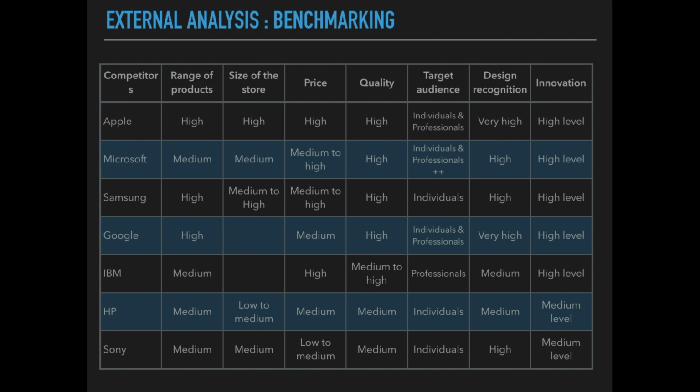The target audience for Apple is individuals and professionals, but it's mainly individuals and loyal brand clients, while Microsoft focuses a lot on professionals. The design recognition is very high for Apple thanks to the Apple logo on the back of all products. It is also high for Microsoft thanks to the four colors used.